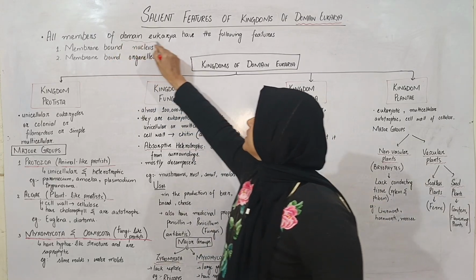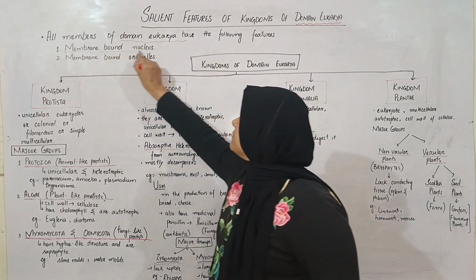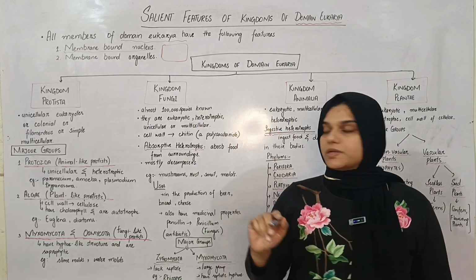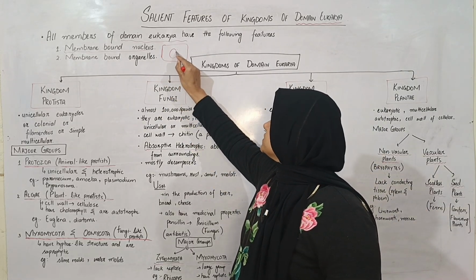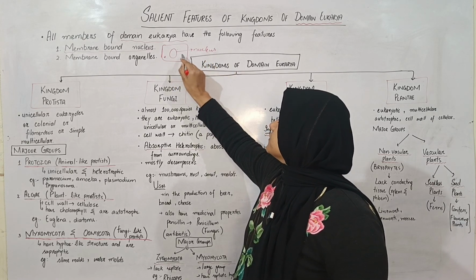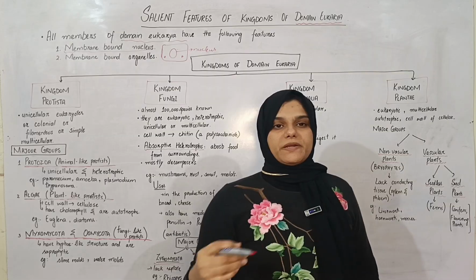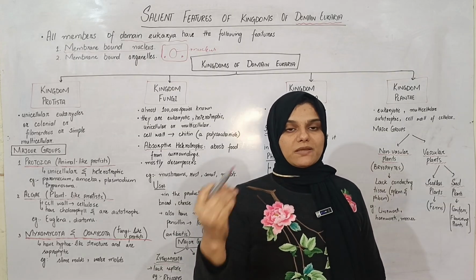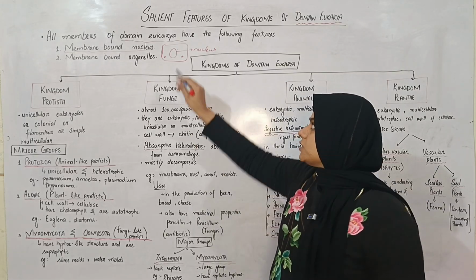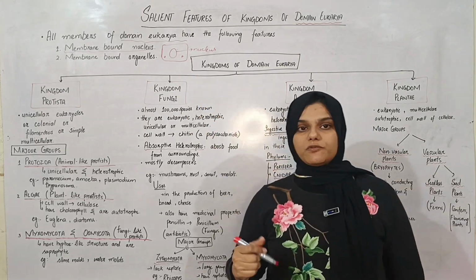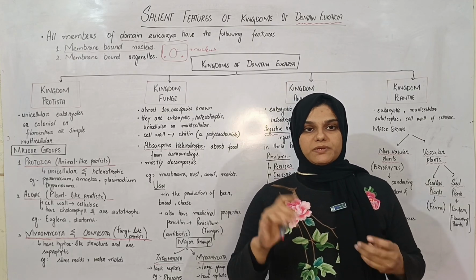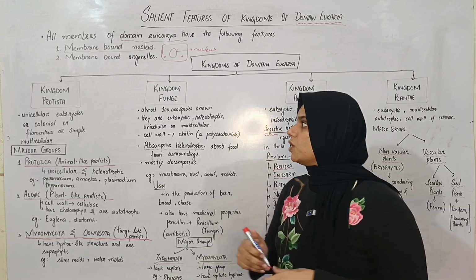All the members of domain Eukarya have a membrane bound nucleus, that is, a eukaryotic type of cell is present in all the members of domain Eukarya. And they have membrane bound organelles. For example, mitochondria, Golgi apparatus, vacuoles, endoplasmic reticulum, lysosomes, peroxisomes, all the membrane bound organelles are present in a eukaryotic cell. So basically, all the members of domain Eukarya have a basic organization of a eukaryotic cell with the presence of a membrane bound nucleus and membrane bound organelles.